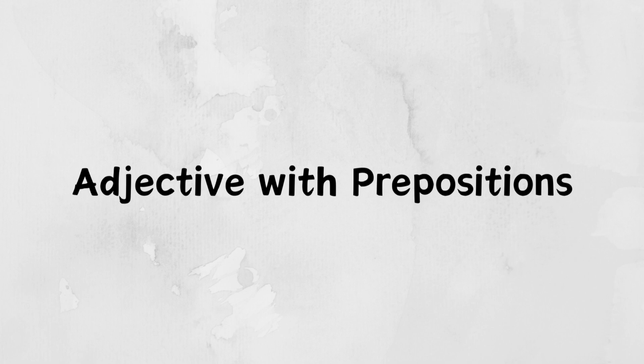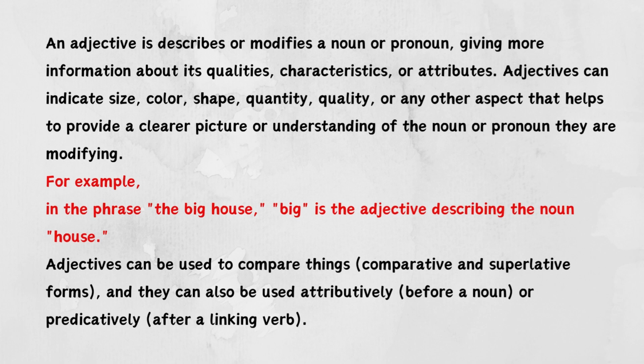Hi, today we are going to see about modal verb of adjective with prepositions. An adjective describes or modifies a noun or pronoun, giving more information about its qualities, characteristics, or attributes. Adjectives can indicate size, color, shape, quantity, quality, or any other aspect that helps to provide a clearer picture or understanding of the noun or pronoun they are modifying.